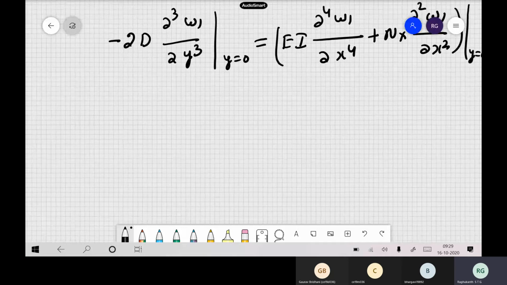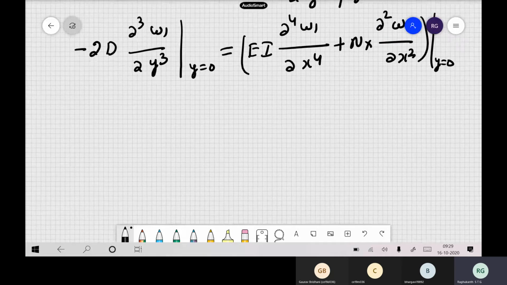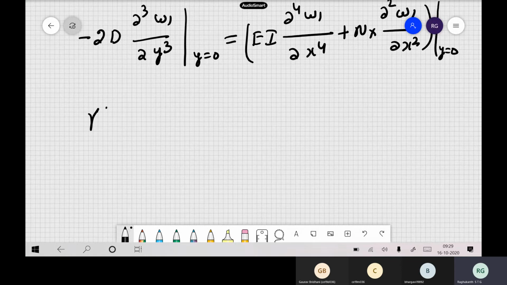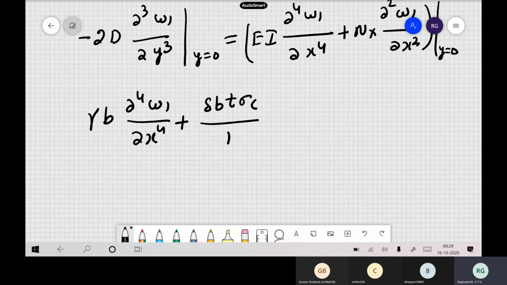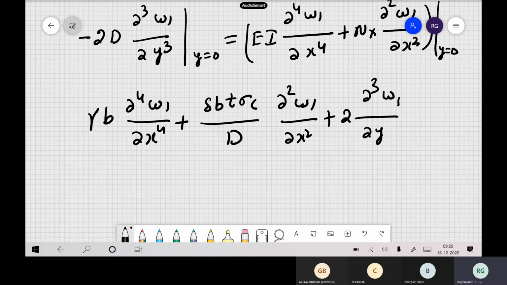Now we can combine this equation in a nice format. We can write it in terms of gamma ∂⁴W1/∂x⁴ plus delta b t σc by capital D times ∂²W1/∂x² plus 2 times ∂³W1/∂y³, at y equal to 0, is equal to 0.